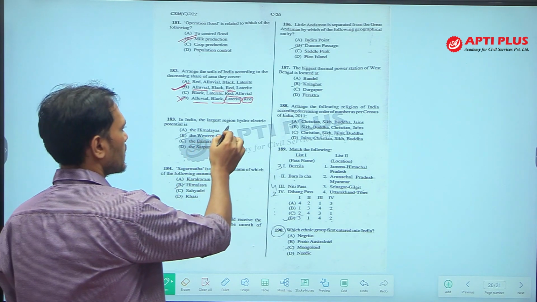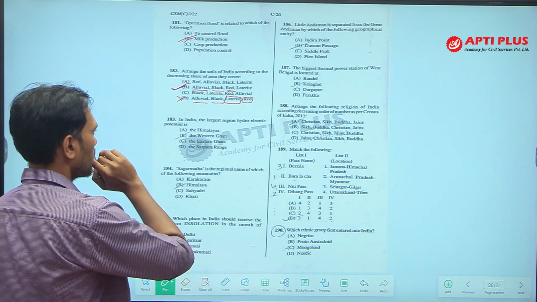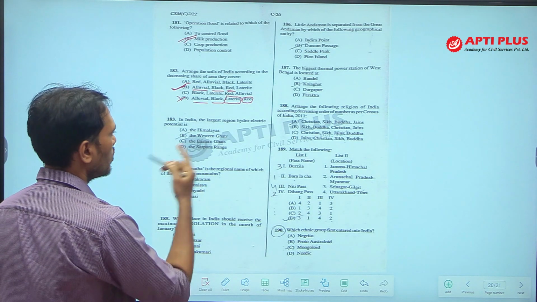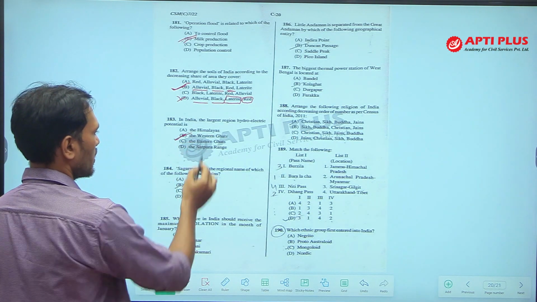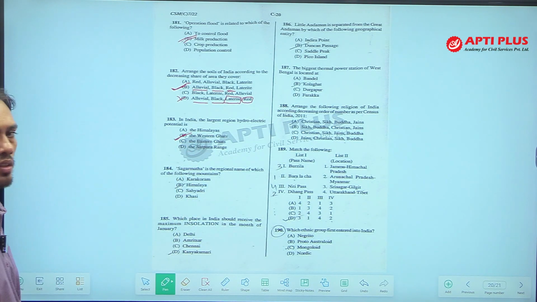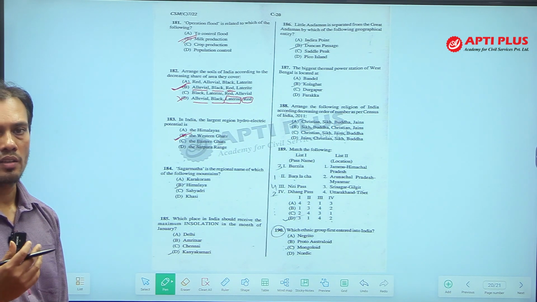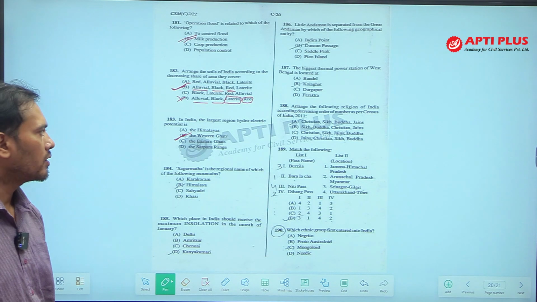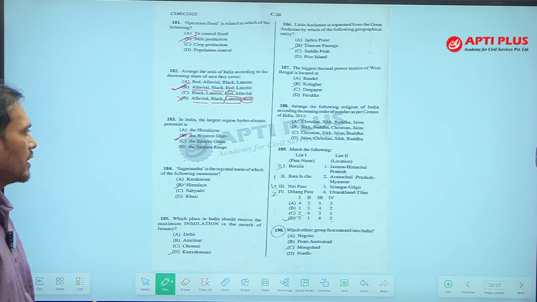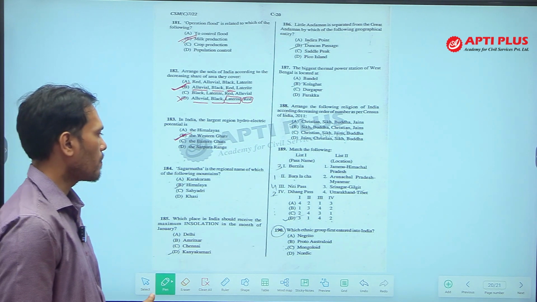In India, the region with the largest hydroelectric potential is? Which region has the largest hydroelectric potential? That is Western Ghat. Why? Because the rivers which flow from Western Ghat have higher velocity. Due to the higher velocity, it is more hydroelectricity prone.